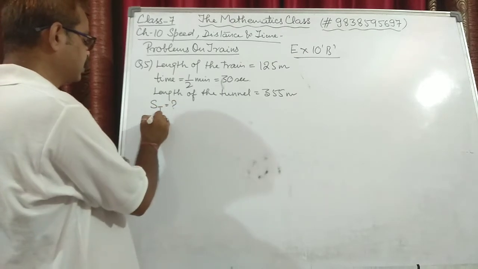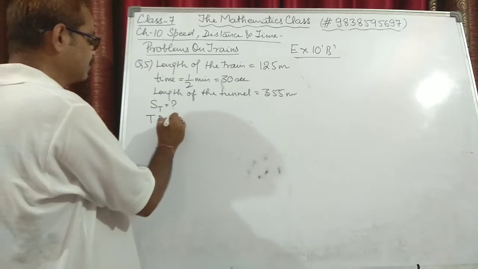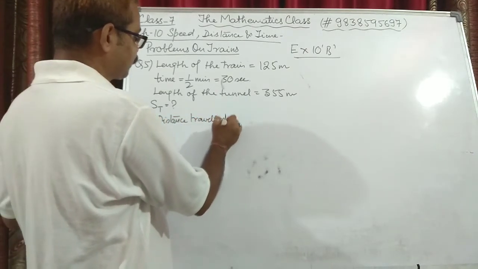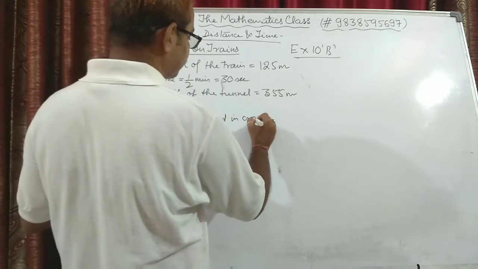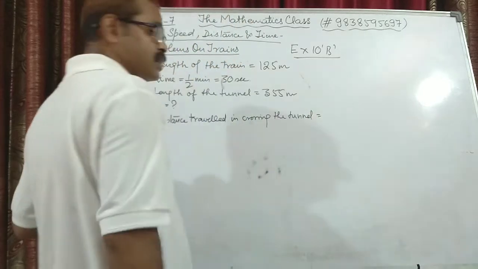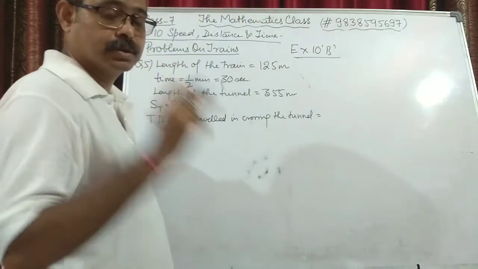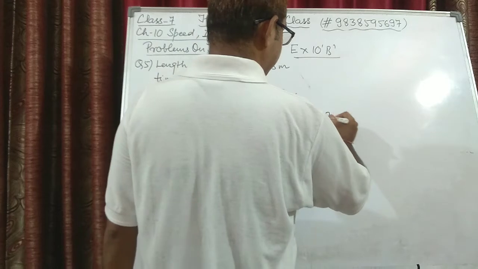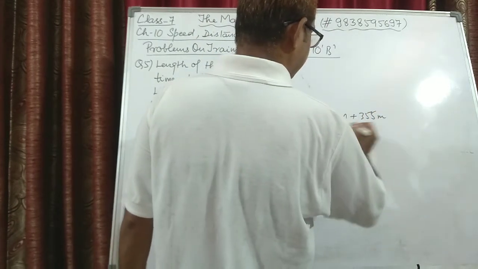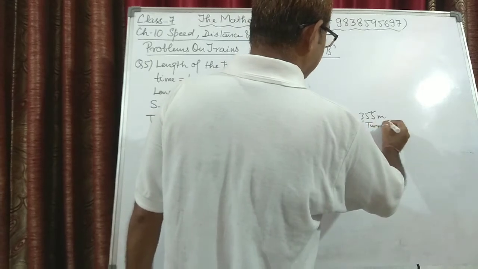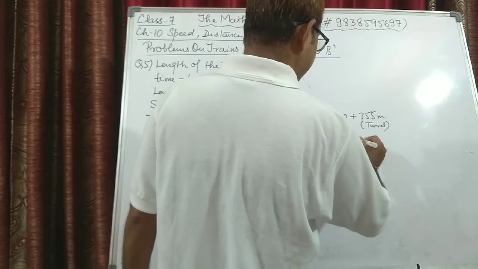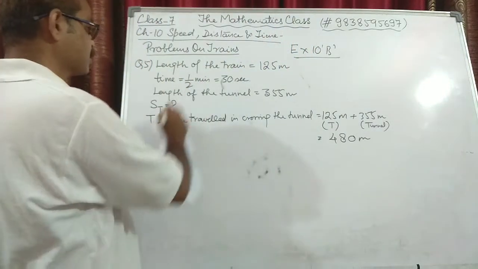So we know that total distance traveled by train in crossing the tunnel will be the sum of both the lengths. So that is 125 meters plus 355 meters. This 125 is for train and this is for tunnel. So total comes out to be 480 meters. And time is 30 seconds.